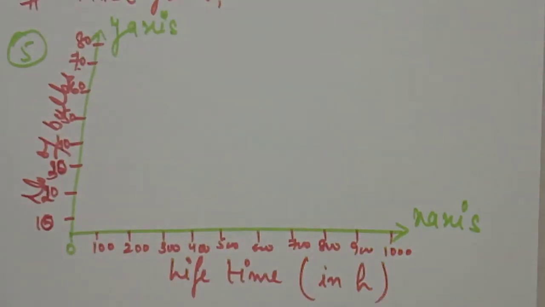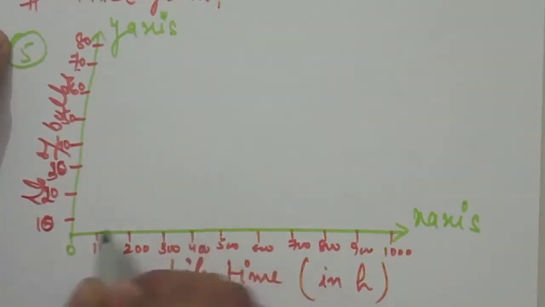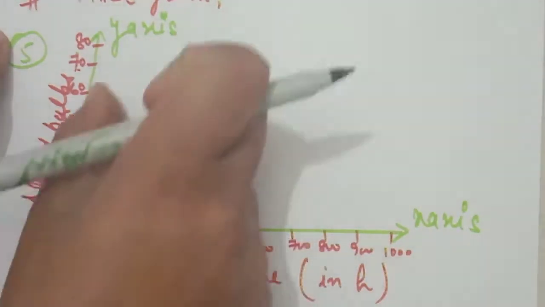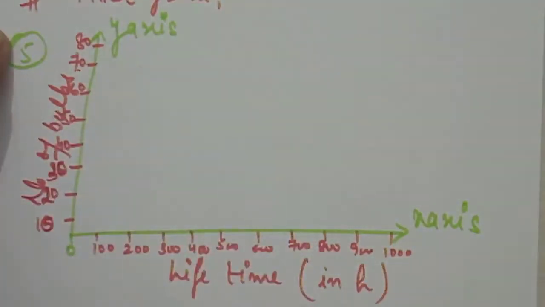For the first condition, it is given that the lifespan is 300 to 400 and the number of bulbs is 14. Information from 0 to 100, 200 is not given up to 300, so there is no worry about leaving this space, because the information starts from 300.